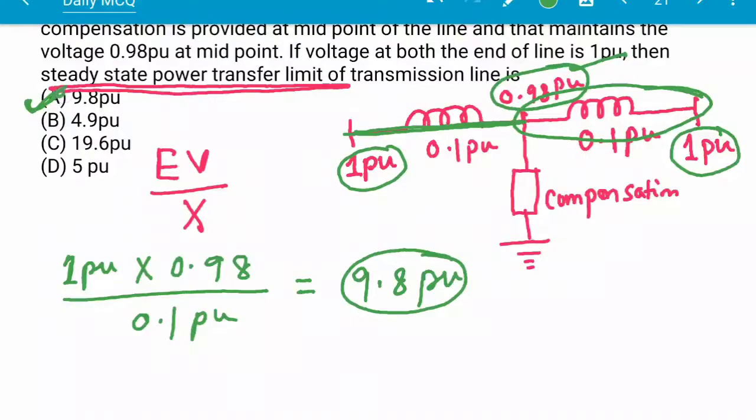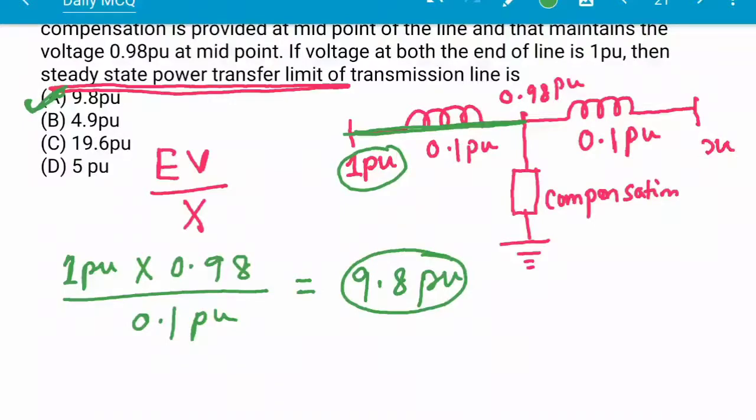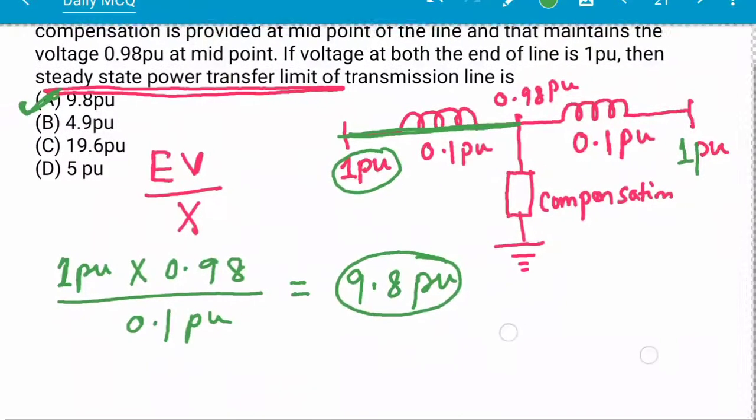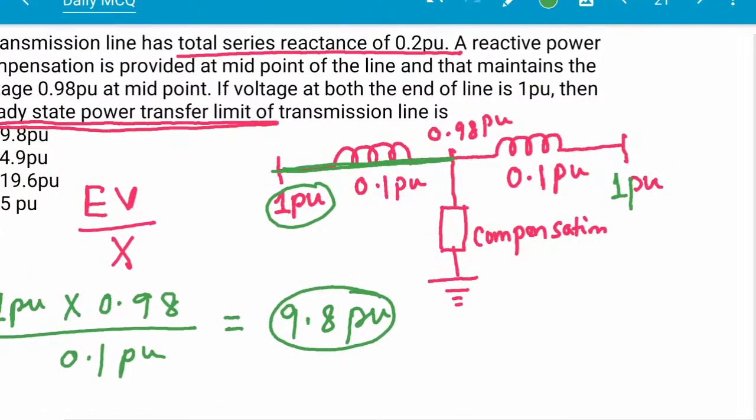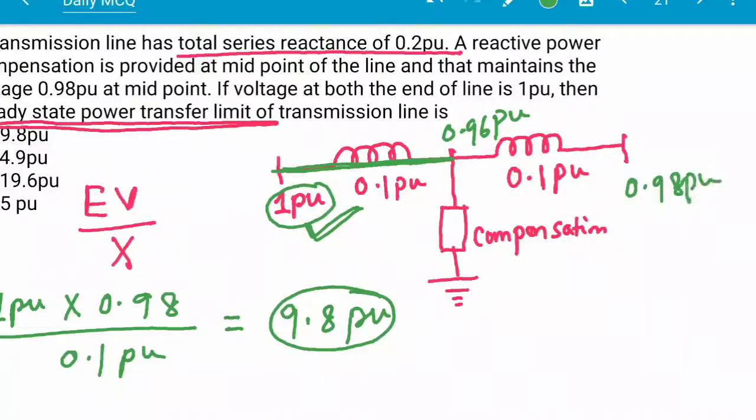And here I want to explain something more. If this is 1 per unit here, and suppose I change the question like this: 0.96 per unit at the midpoint, and at the receiving end 0.98 per unit.